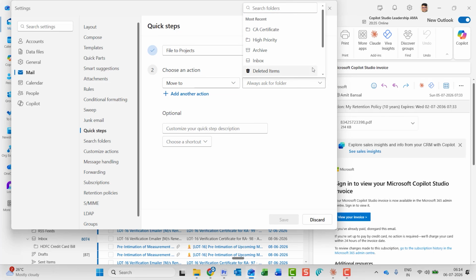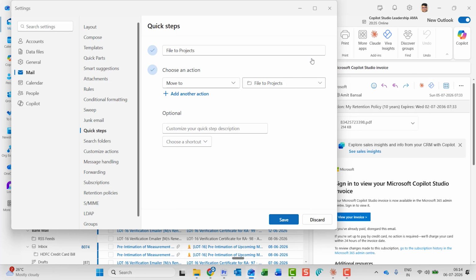Once I click on this drop down, I have all the existing folders available. In case you need to create a new one, simply click on Create a new folder and name it. So here once again I give the same name, which is File to projects. Hit this check mark to save this folder as well, and the folder appears here. You can also click on Add another action if required. You can customize your Quick Step description. Here is the description if you need to add.